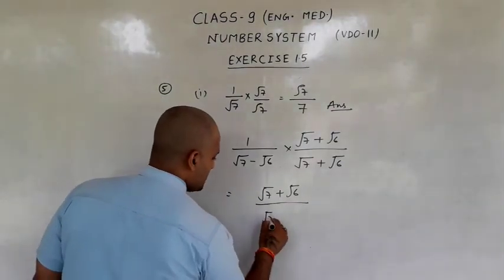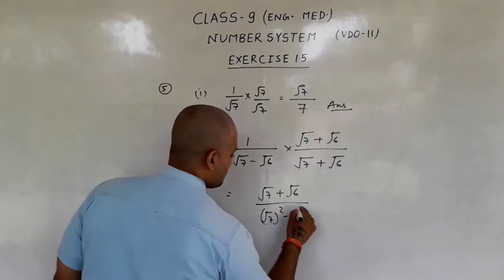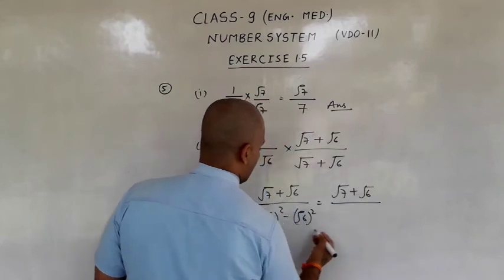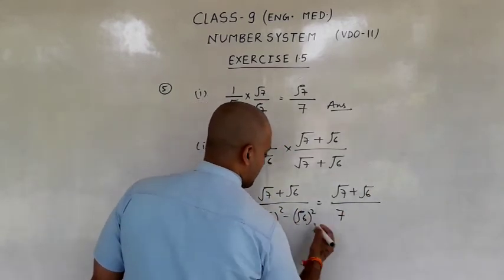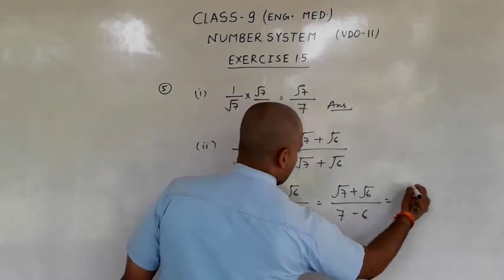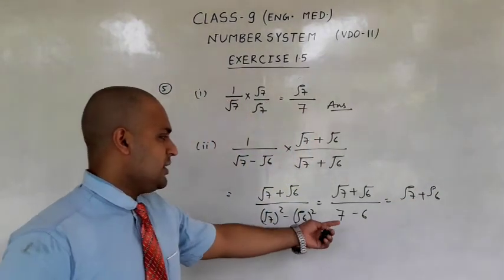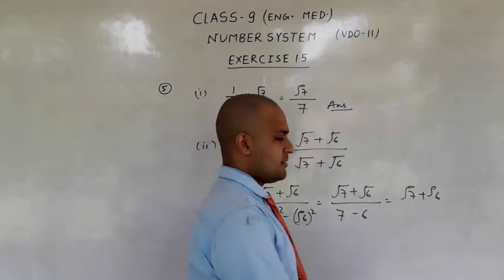That will be root 7 square minus root 6 square. That is root 7 plus root 6 upon 7 minus 6. And the answer will be root 7 plus root 6 upon 1. This is your answer.